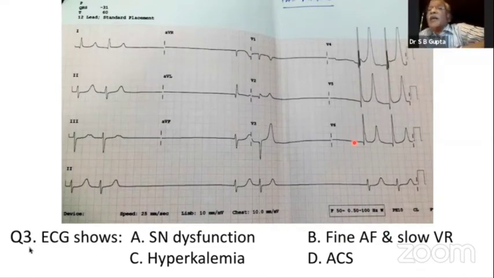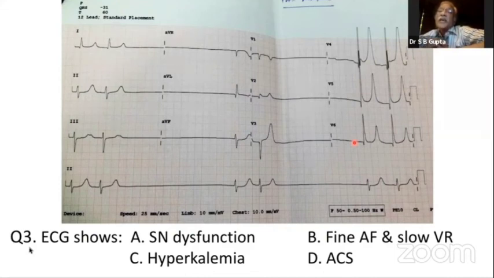Dr. Amit, till the results come, I think in this ECG the most giving clue could be the tall T waves and the extreme bradycardia. And one condition which can lead to tall T waves and extreme bradycardia is hyperkalemia. So one diagnosis which can be thought of on this ECG is hyperkalemia.